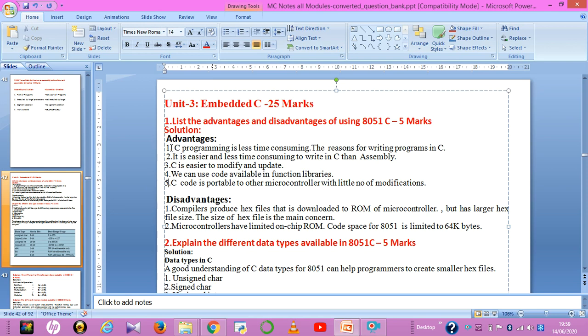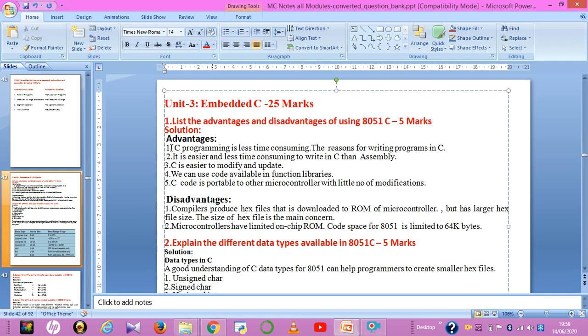Now the disadvantage is that the compiler produces a larger hex file. The size of the hex file is more. The compiler produces a hex file that is downloaded to the microcontroller. The size of the hex file is the main concern because it produces larger hex files. Whenever the hex file increases, the size of the ROM of the microcontroller can't increase because it comes on chip. That's why you have to concentrate on this. That is a disadvantage of C programming in 8051.